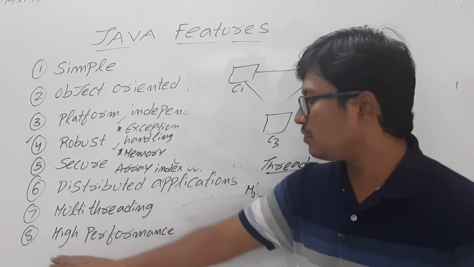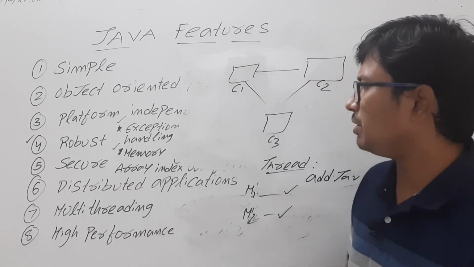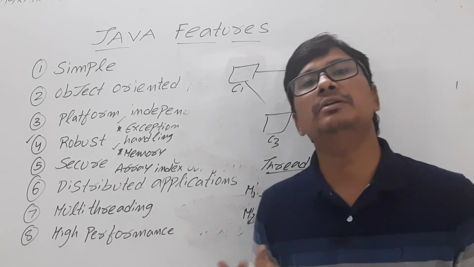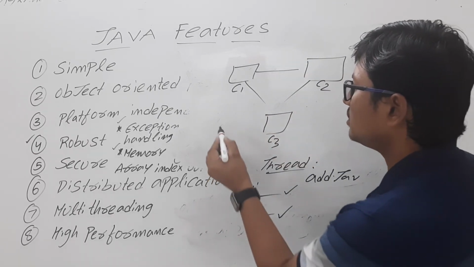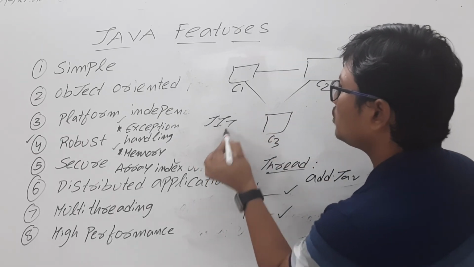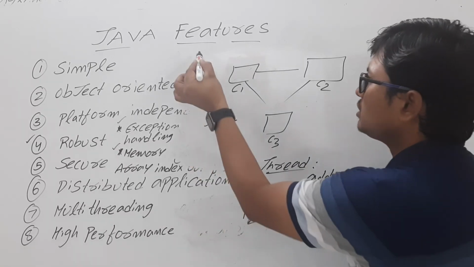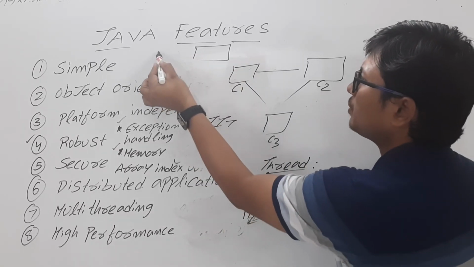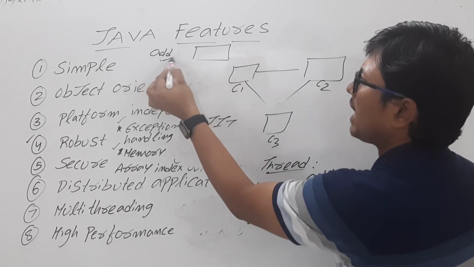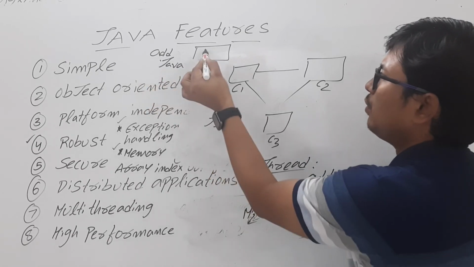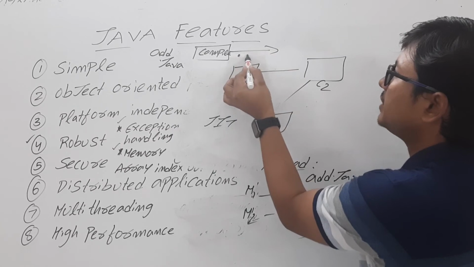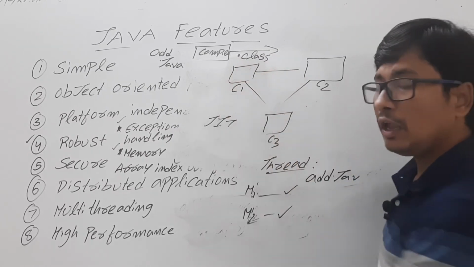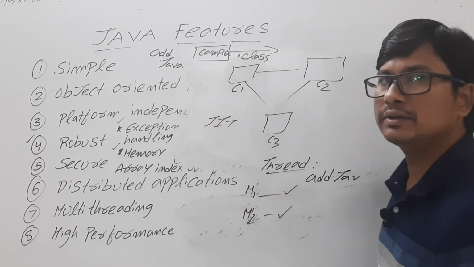Okay, now the next one is high performance. Some people say that Java is an interpreted programming language. However, it also has the JIT compiler. As I told you earlier, once we write a Java program, let's say add.java, once I compile it, I will get the .class file. Instead of an object file, we will get bytecode.